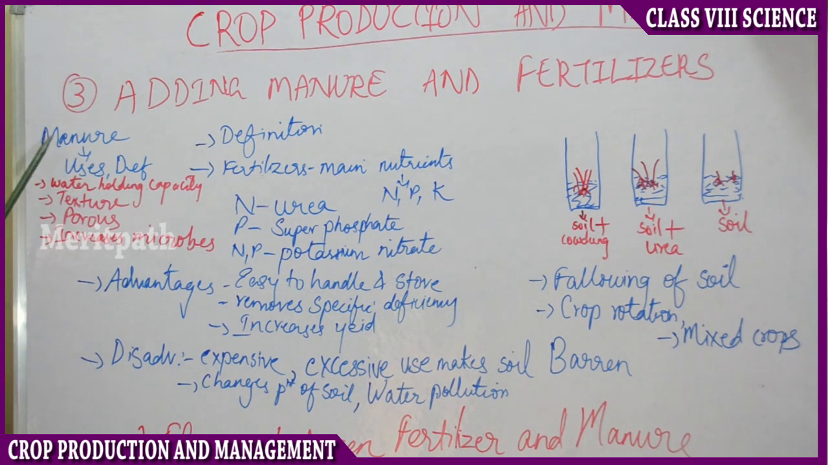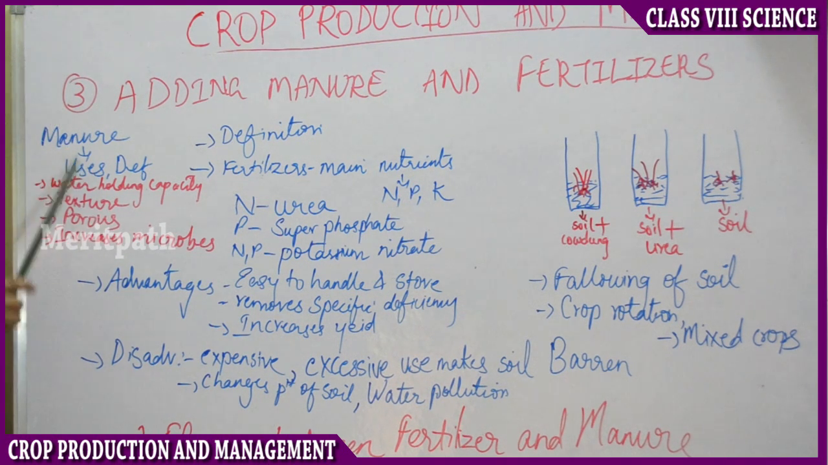Manure, if you add organic and natural substances to the soil, it increases the water holding capacity. That means the soil can retain more amount of water. Then it improves the texture of the soil. Texture is nothing but the quality. You can feel the soil texture when you take the soil in your hand. That is the quality of the soil.